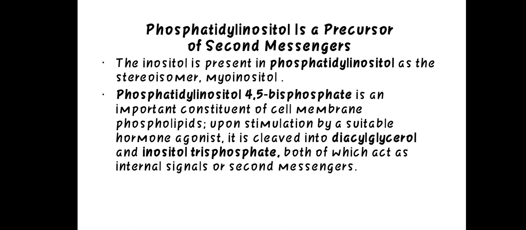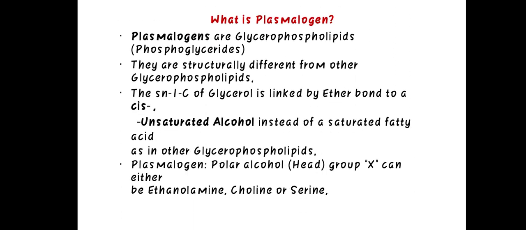Phosphatidylinositol is a precursor of second messengers. Inositol is present in phosphatidylinositol as the stereoisomer myoinositol. What is plasmalogen? Plasmalogens are glycerophospholipids. They are structurally different from other glycerophospholipids. The SN1 carbon of glycerol is linked by an ether bond to a cis unsaturated alcohol instead of a saturated fatty acid as in other glycerophospholipids. The plasmalogen polar alcohol group X can be either ethanolamine, choline, or serine.